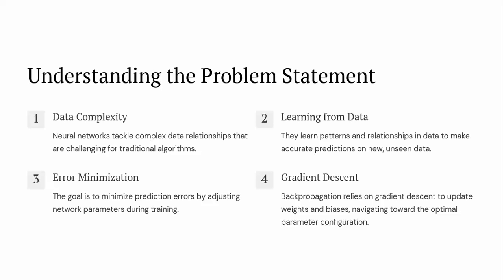We follow one technique under gradient descent. Gradient descent relies on backpropagation to update the weights and bias, navigating towards the best parameter configurations. So these are the things we have to understand about the problem statement scenario before applying the backpropagation technique.